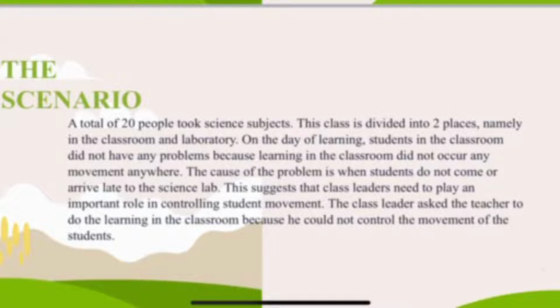The cause of the problem is when students do not come or arrive late to the science lab. This suggests that the class leader needs to play an important role in controlling student movement. The class leader asked the teacher to hold the learning in the classroom because he could not control the movement of the students.